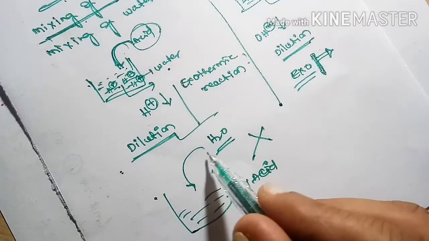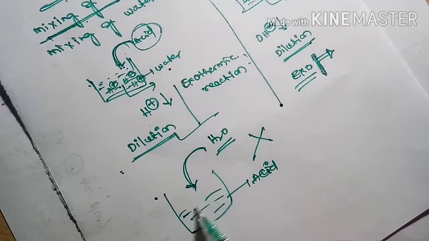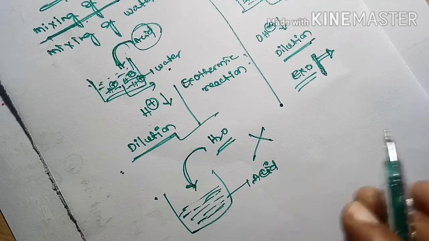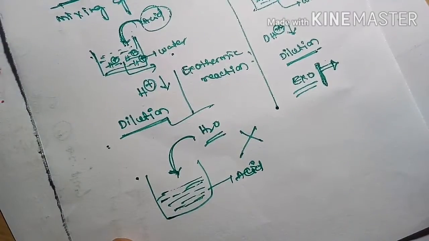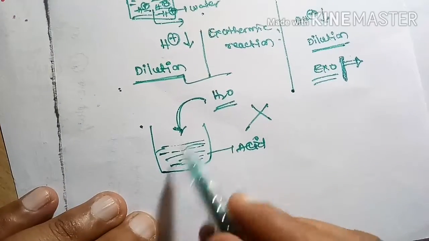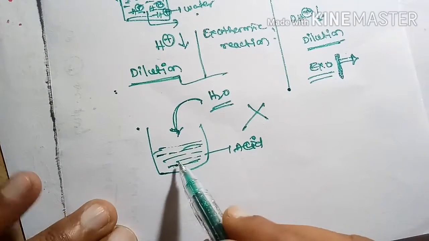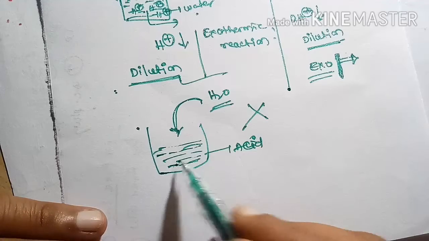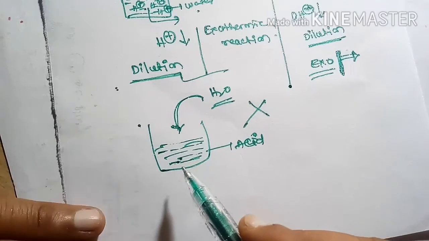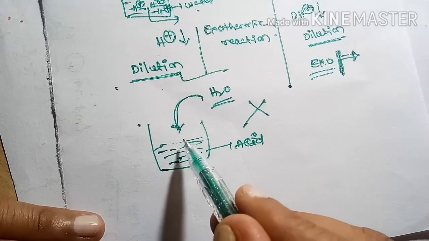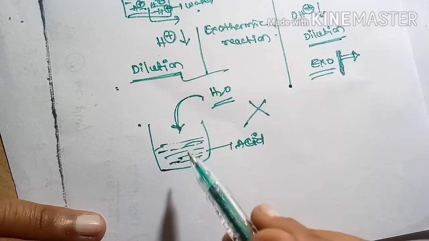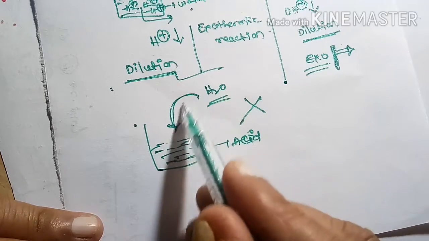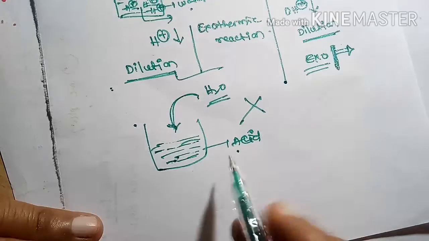Whenever we add water to acid, within a fraction of a second a large amount of heat energy is released. Due to the release of that large amount of heat energy, what will happen? The vessel may be blasted, so the acid may be poured on our skin as well as on our clothes, and those will be destroyed or damaged. So we always add acid to water.